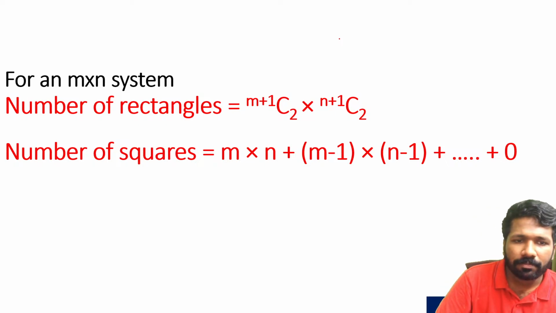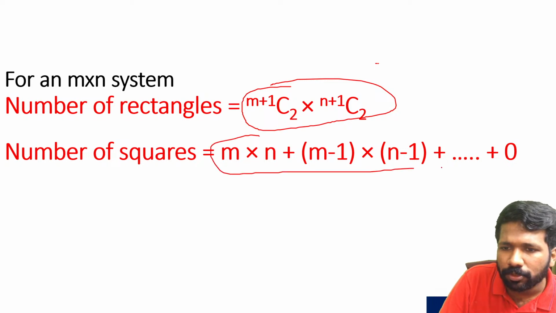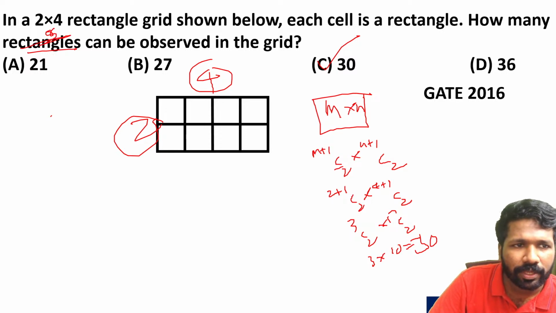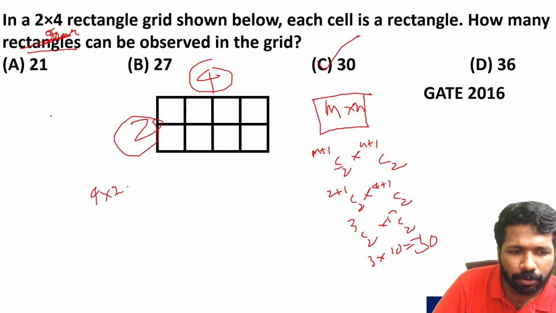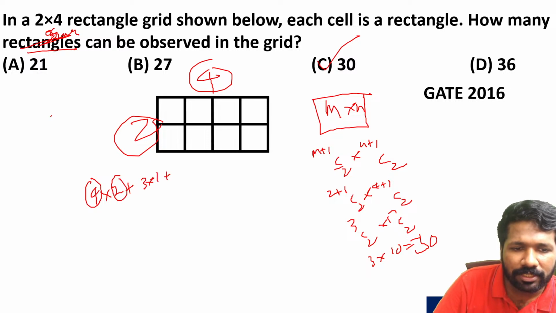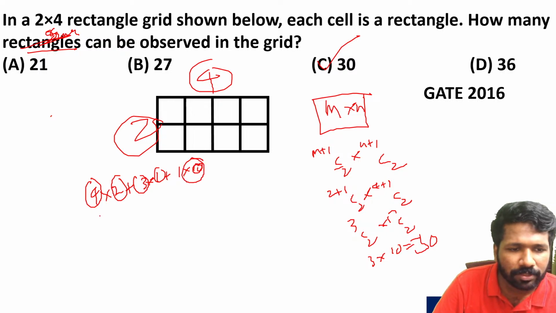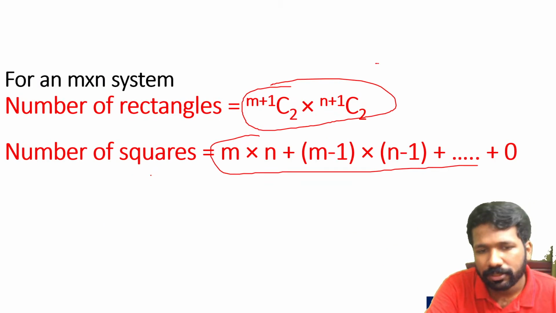Due to lack of time, I am concluding this type here. Now, number of squares also can be asked. In the same question, instead of rectangles, if squares are asked, how will you find? For that, you have to do 4 into 2. Then subtract 1 from both the numbers: 3 into 1. Then subtract 1 from both the numbers again: 1 into 0. 1 into 0 means it is 0. When you get 0, you can stop. 8 plus 3, 11. So 11 will be the number of squares.